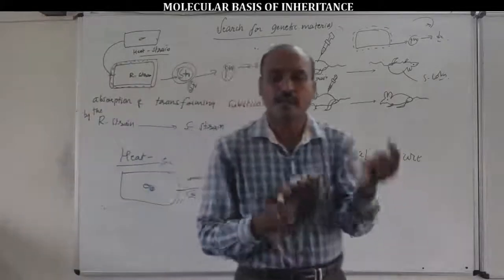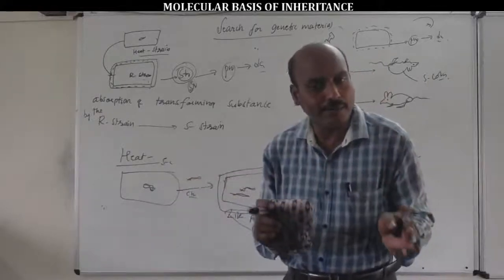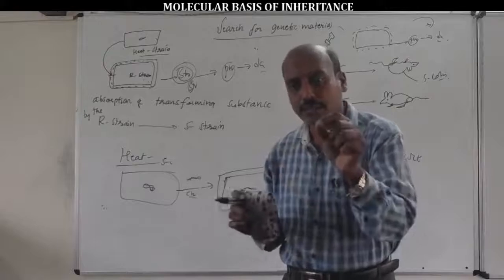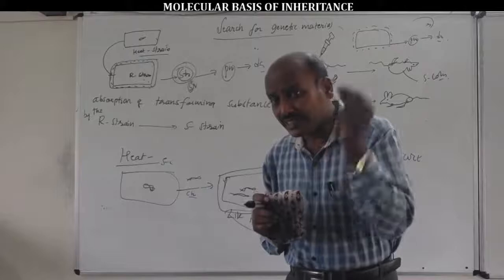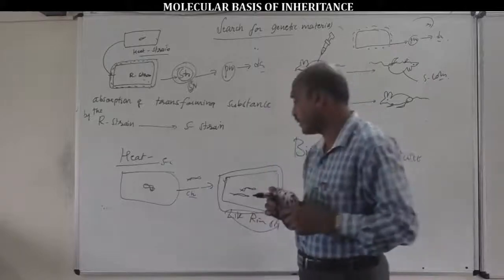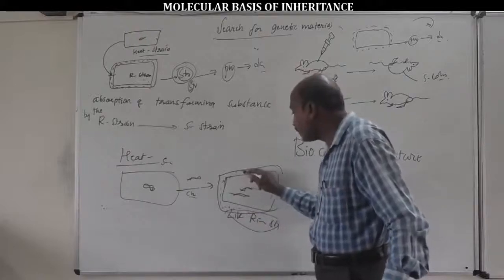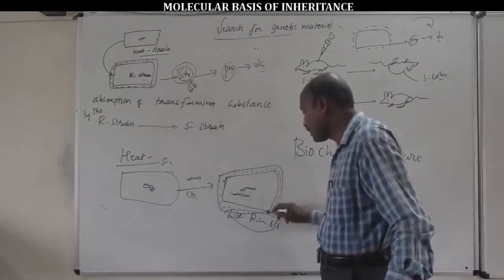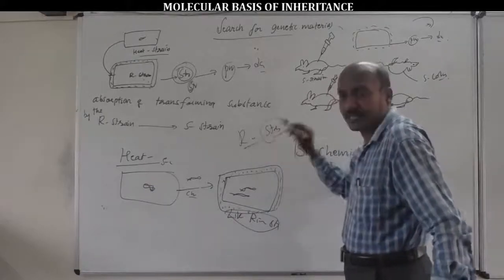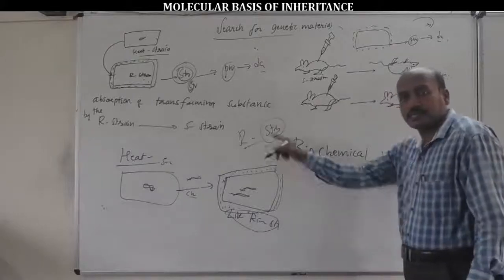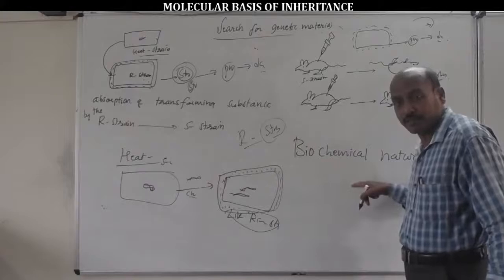As a result, R cells convert into S cells, because the transforming substance contains genes responsible for expression of the capsule character, synthesis of the mucus coat capsule. S-strain cells kill the mice by the expression of pneumonia disease.